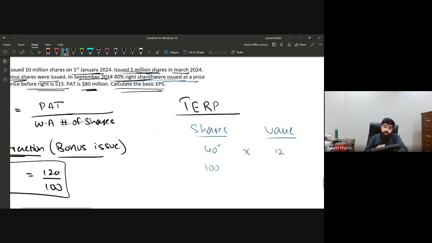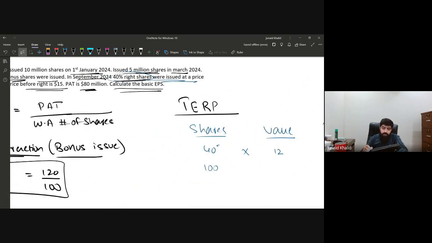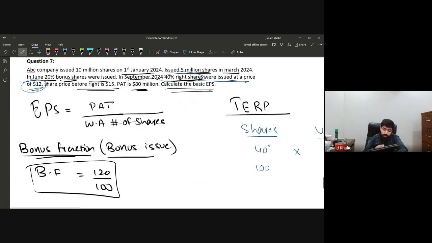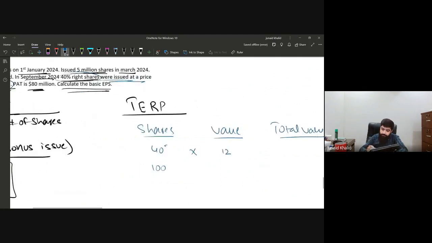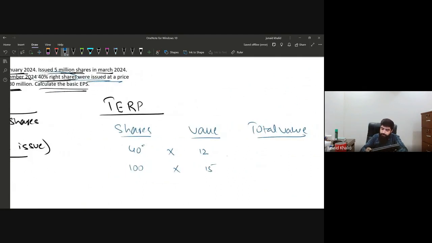Now, the shares that the shareholders were already having, the price before the issue was $15. Now let's multiply and we'll get the answer. So 40 multiplied by 12 will make 480, and 100 multiplied by 15 will make 1500. Let's have a total: 1500 plus 480, that is 1980, and the shares will obviously make 140.